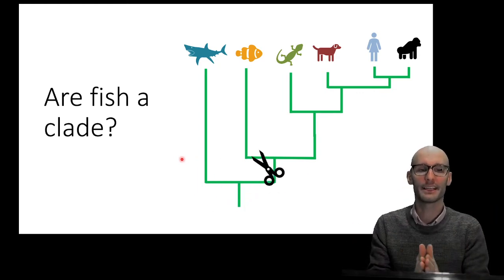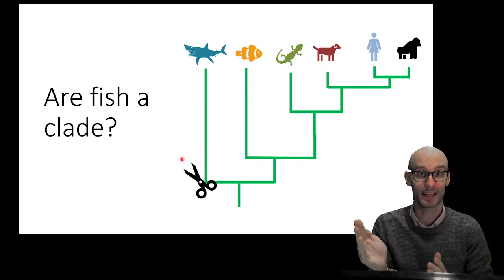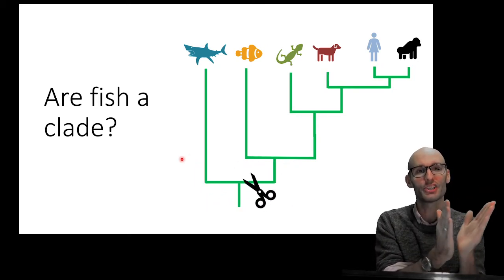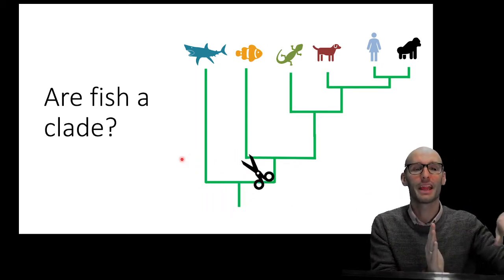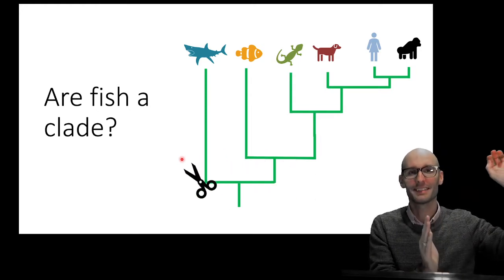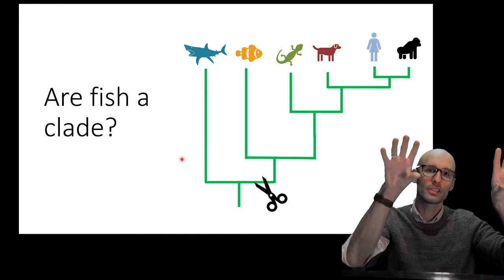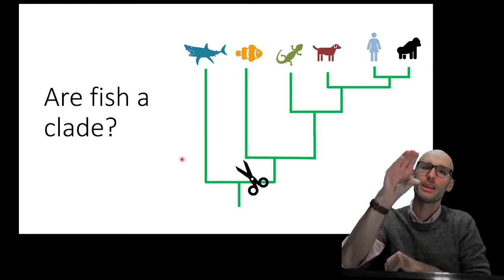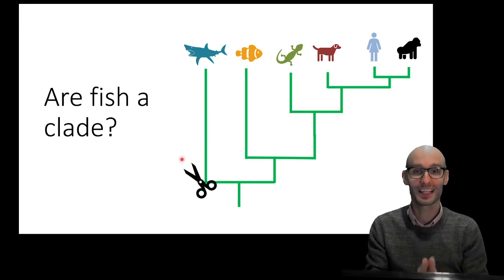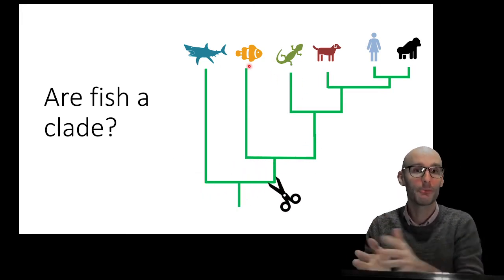And the reason for that is there was an early divergence between cartilaginous fish that are mostly made of cartilage and bony fish that are mostly made of bones. Now, some of the bony fish ended up going on land and creating the amniotes and creating the lizards and the dogs and the humans and the great apes, and so those animals are more closely related to the bony fish than the bony fish is to the cartilaginous fish. So I am more closely related to this clownfish, the Finding Nemo fish we've got up here, than I am to a great white shark.